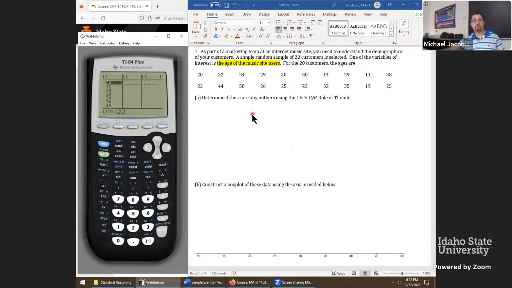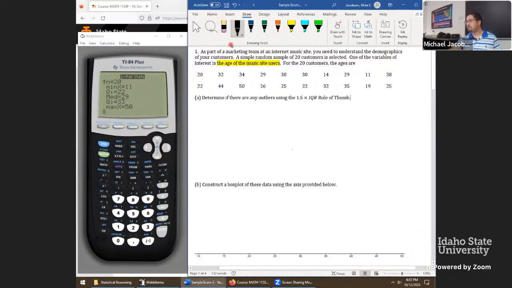Now to get all the actual values for the interquartile range computation, as well as for the box plot in part B, go to the stat key again, hit calculate, and the statistics that we need are on the second page. So down arrow all the way to here, we'll be grabbing the information from this spot. We might as well grab the full 5-number summary. The minimum was 11 years.